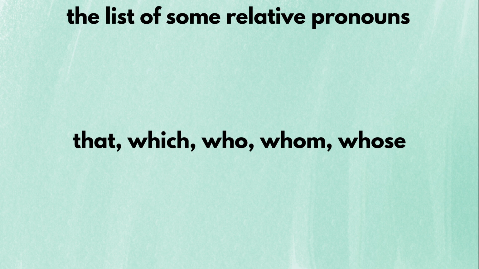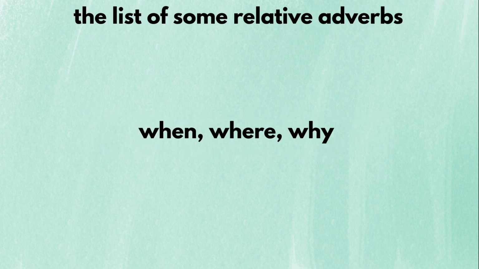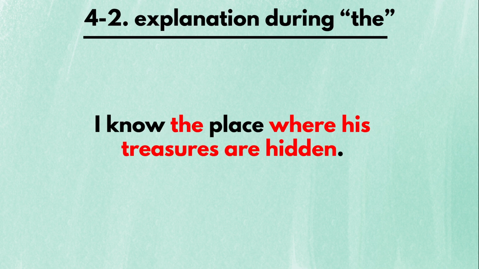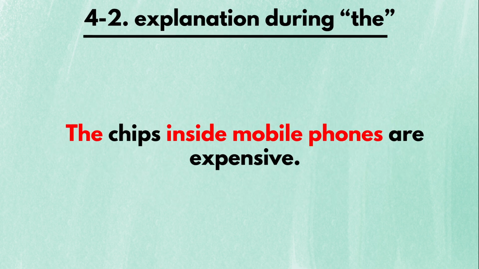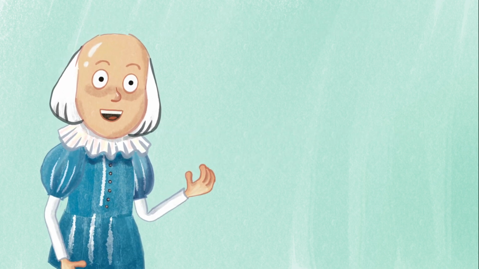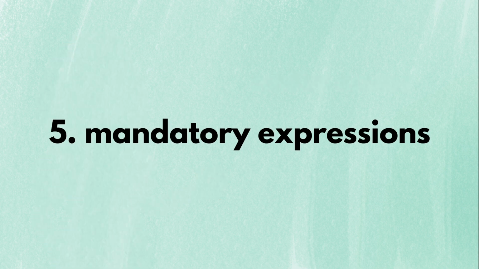For this reason, you can use the word the if you use these pronouns to narrow down a word's range. For instance, the man who called me smart was the school principal. You can also use these adverbs to narrow down the range, as in, I know the place where his treasures are hidden. Similarly, prepositions are also acceptable, as in the chips inside mobile phones are expensive. If you want to know more about narrowing down the range of a word this way, please refer to the lecture on relative clauses.